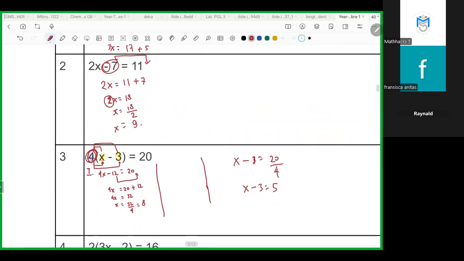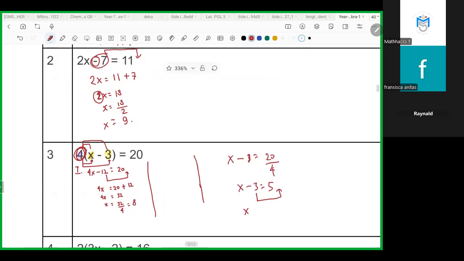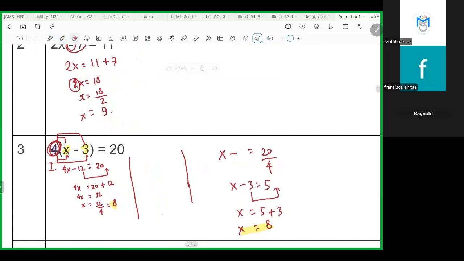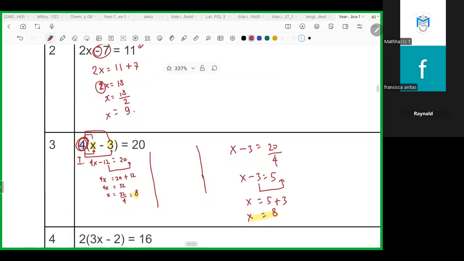And then the minus in here, move it to the right side. If we want to move this number, it will be plus, right? So it will be 5 plus 3. What's 5 plus 3? It's 8. They are the same, but a different method. It's a little bit shorter.